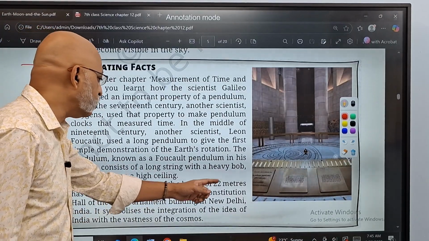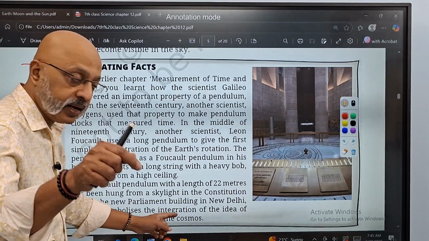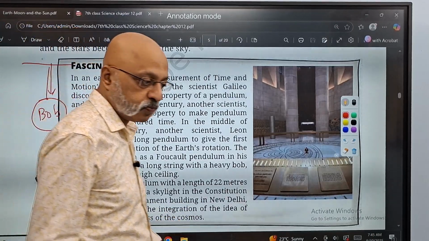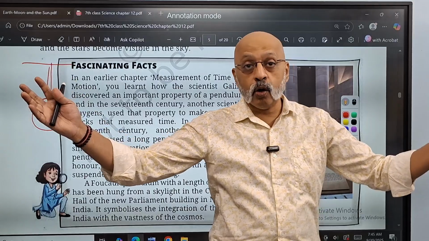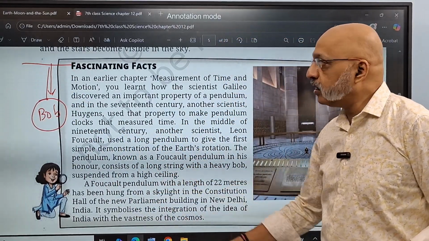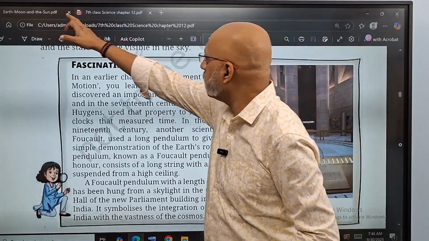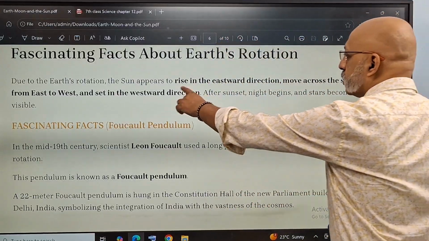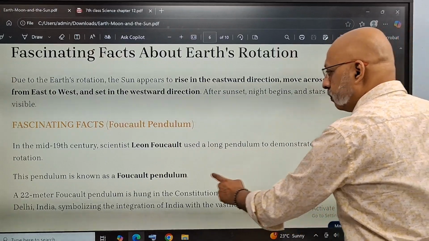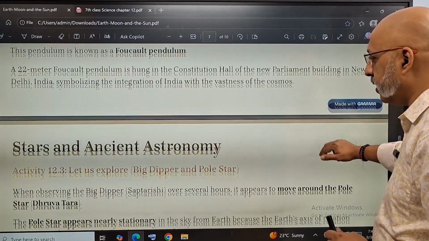A Foucault pendulum with a length of 22 meters has been hung from a skylight in the Constitution Hall of the new Parliament building in Delhi. It symbolizes the integration of the idea of India with the vastness of the cosmos. That is, India is connected to the entire outer space, the solar system. So we are just trying to convey that by using this kind of a Foucault pendulum. So I'll just show it to you. This is something we have studied. Foucault used a long pendulum, and this is what is there in our new Parliament building, which has been constructed in Delhi.